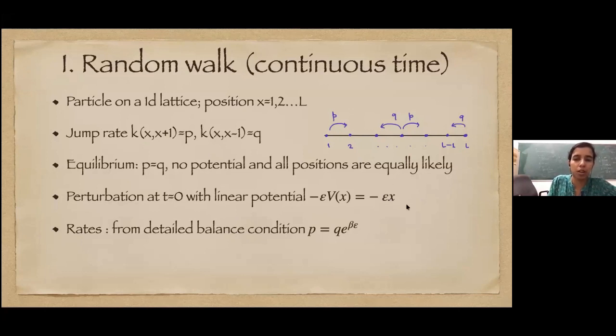That's why here, of course, I could have taken L going to infinity, but on the full integer line, this is of course not normalized. So that's why a finite lattice. Okay, thank you.